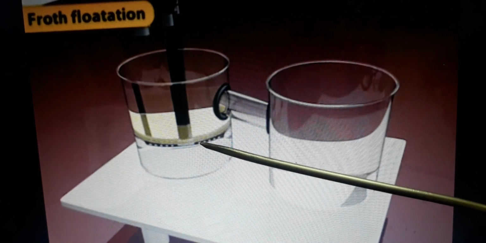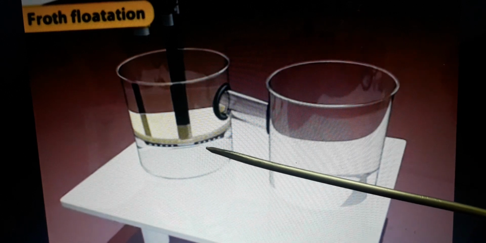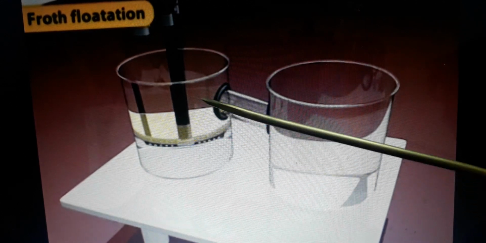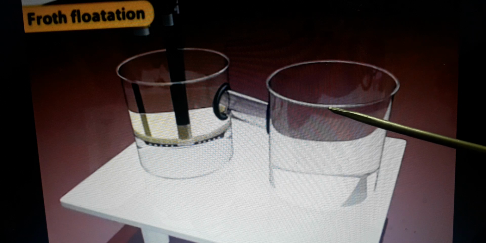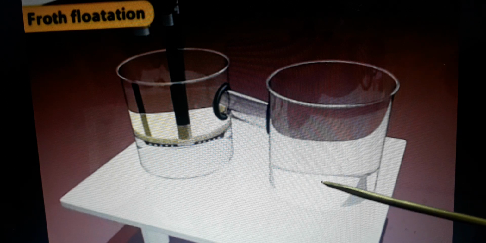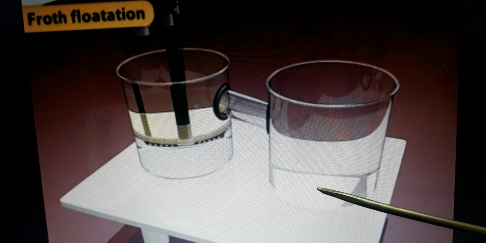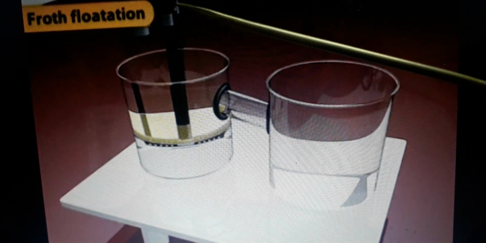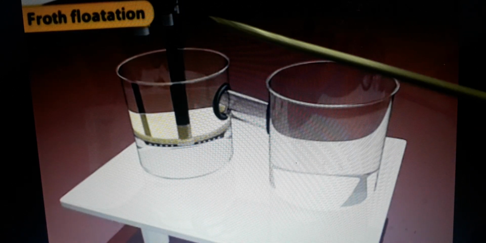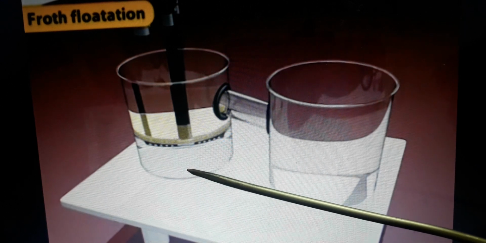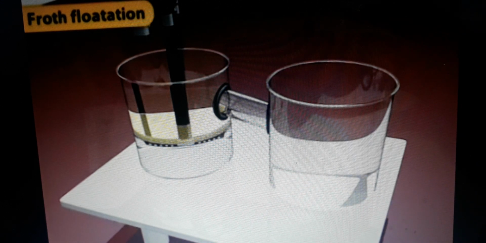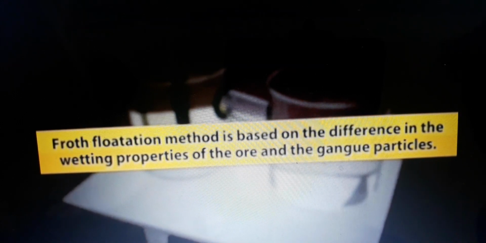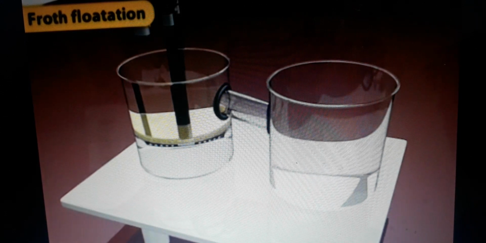After passing the air, agitation is created. Due to agitation, the froth is formed. The froth is collected in another beaker. The froth contains ore particles, which are skimmed off and dried, and the gangue particles settle down at the bottom. This froth flotation is used to separate ore particles and gangue particles.